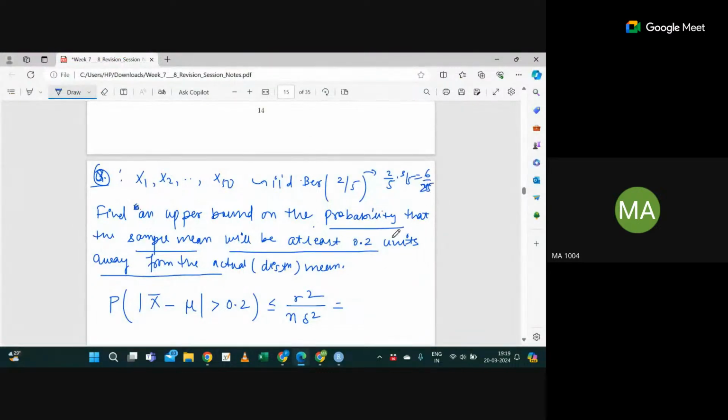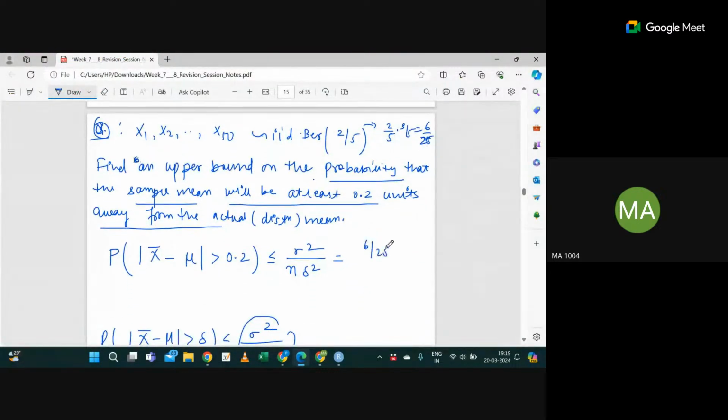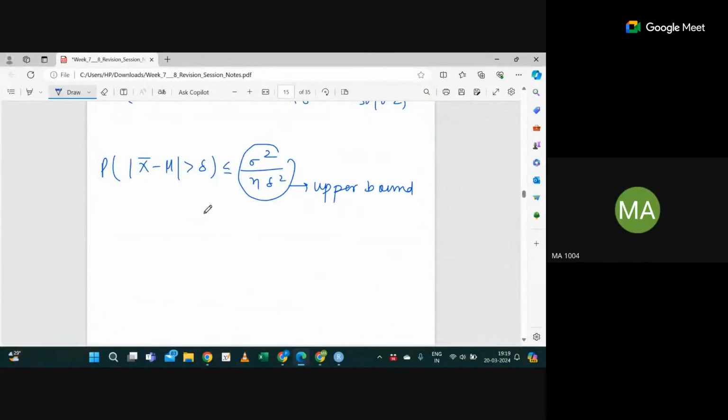Okay. So it will be 6 by 25, right? Divide by n, which is 50, and delta is 0.2 square. Now you'll be able to know when to use which case, I'm just assuming. Okay. Fine. You can keep in your mind just one formula.